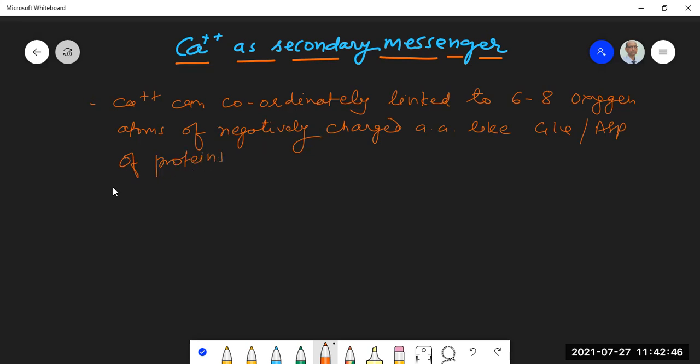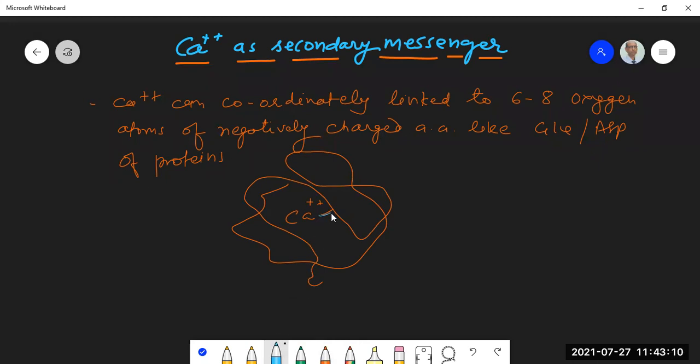Calcium ion can coordinately link to anywhere between 6 to 8 oxygen atoms of negatively charged amino acids like glutamate and aspartic acid of proteins. So what does that mean? Calcium can interact with different parts of a protein, at 6 to 8 different locations, like this.